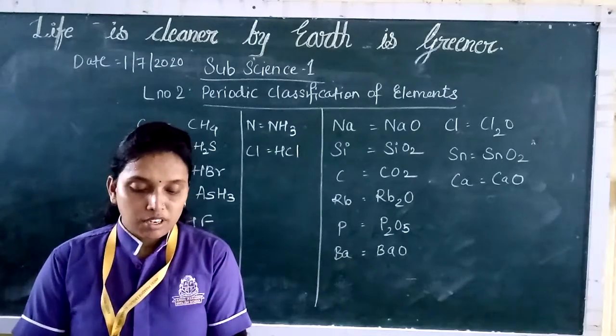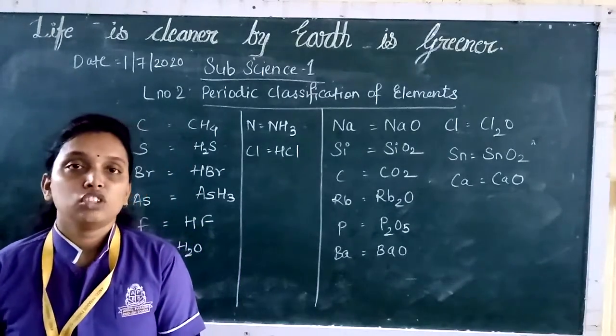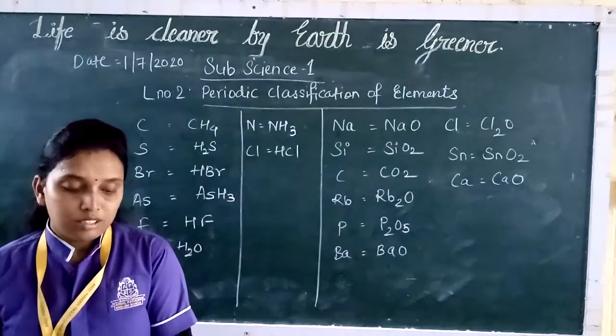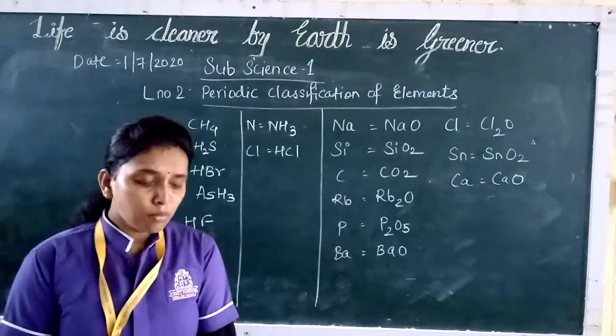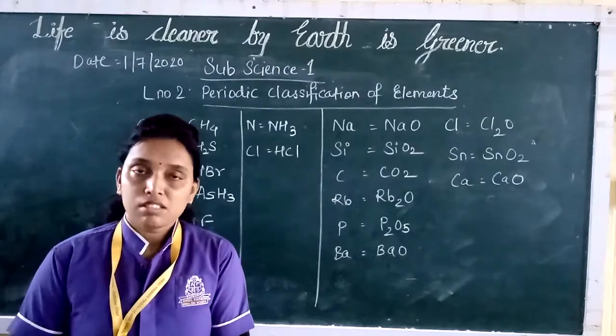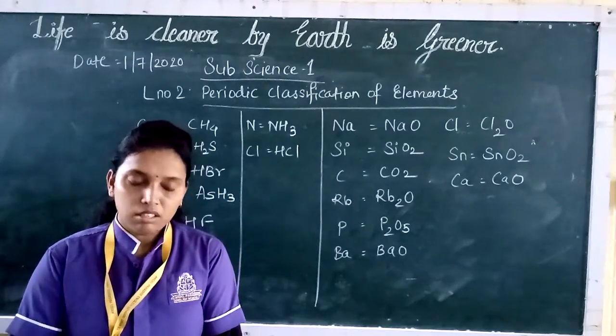Now the modern periodic table is also known as the long form periodic table. In the modern periodic table, the elements are arranged in order of their atomic number.